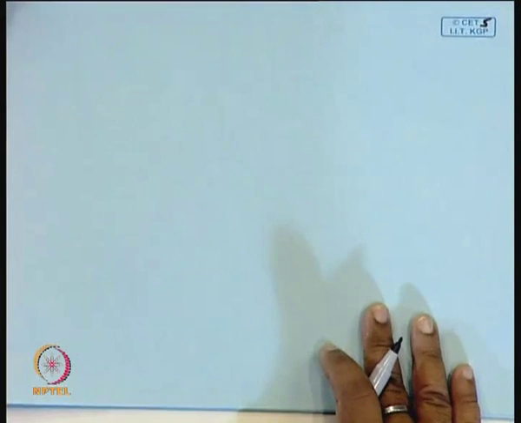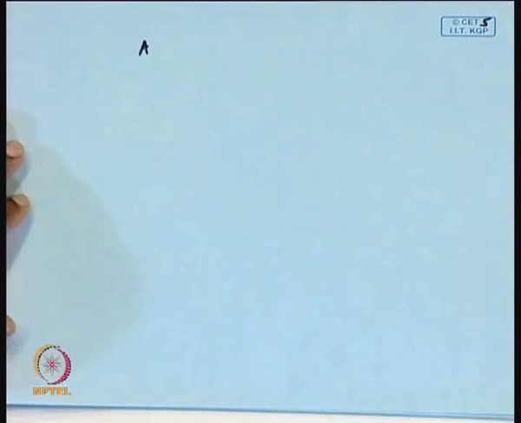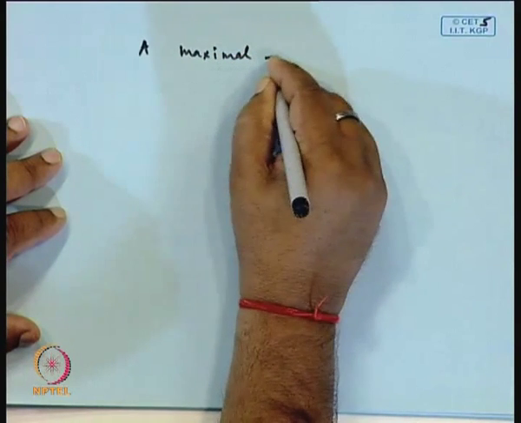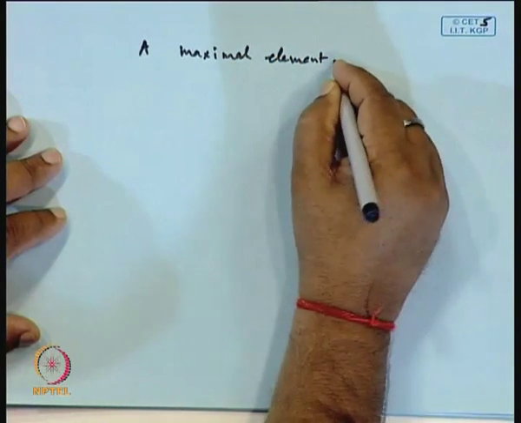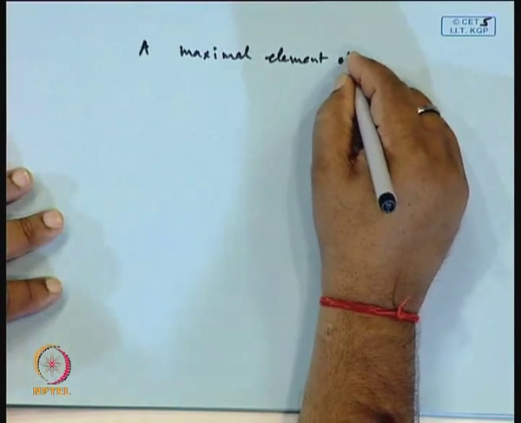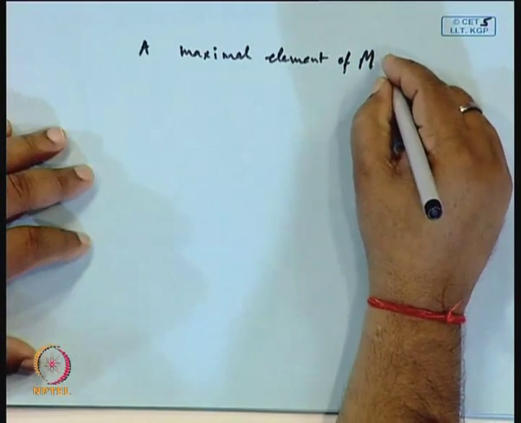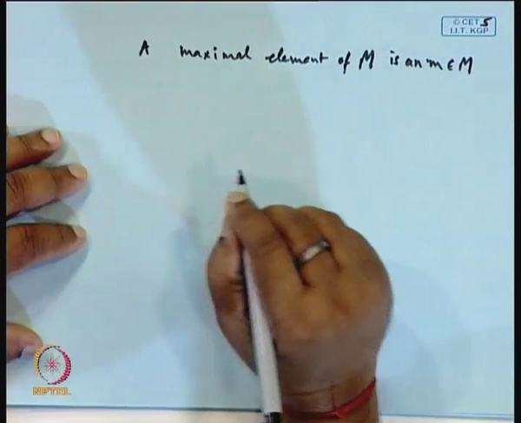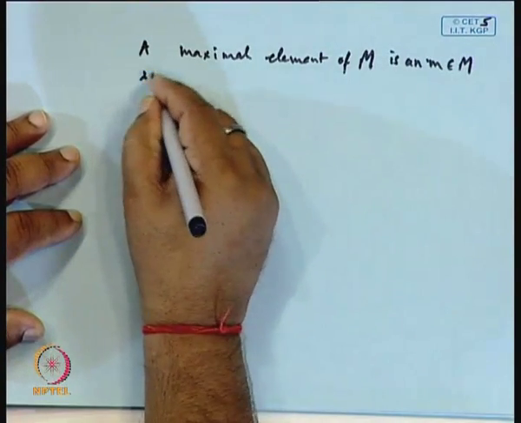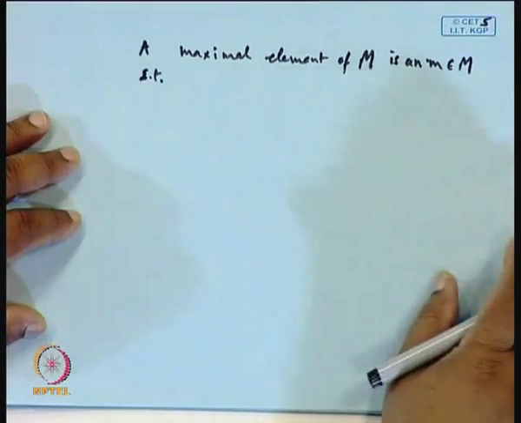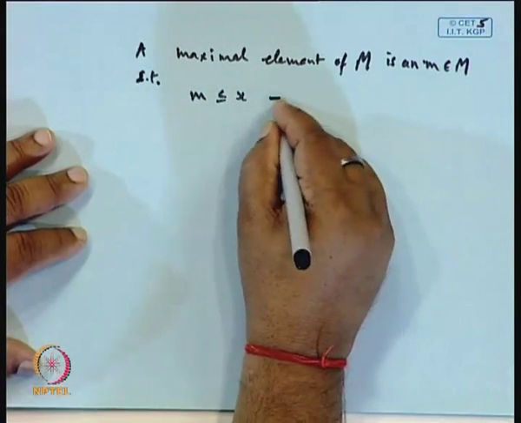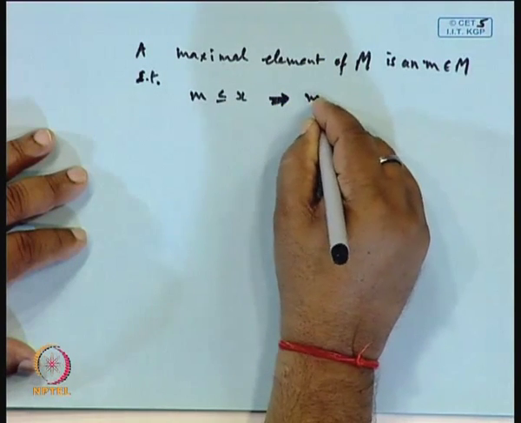Then a maximal element of M, where M is a partially ordered set, is an m belonging to M such that m is less than or equal to x implies m must be equal to x.